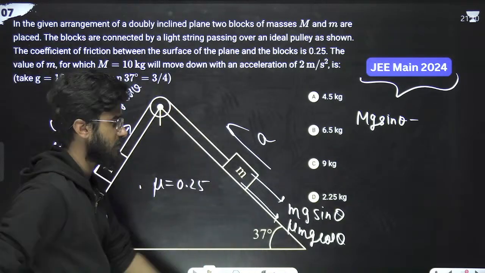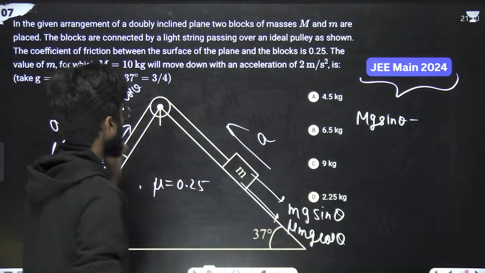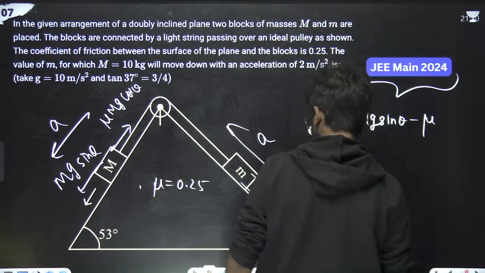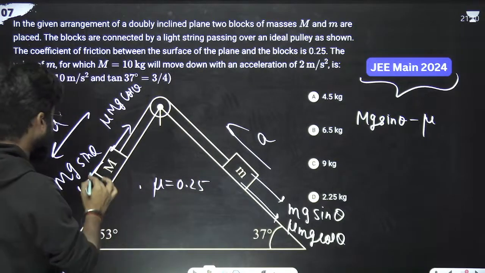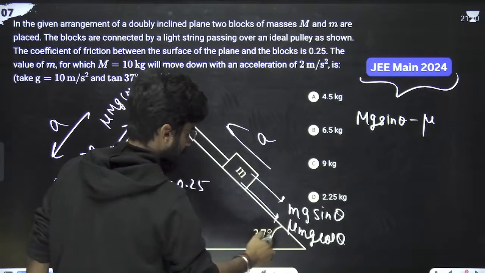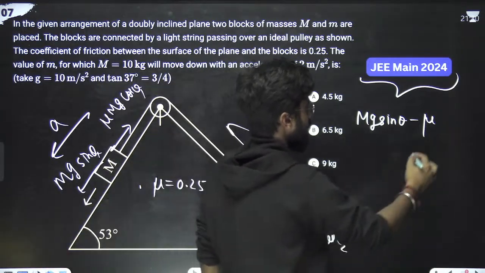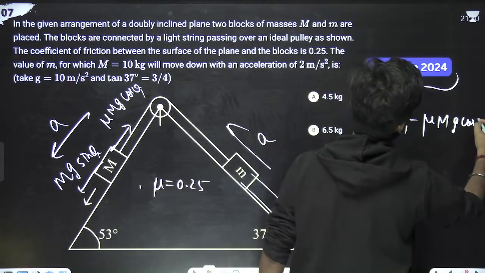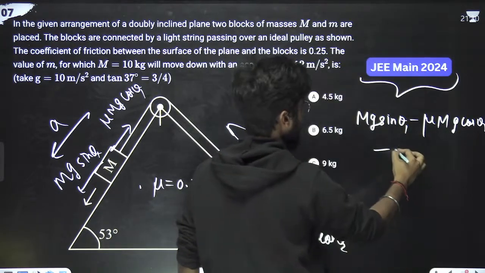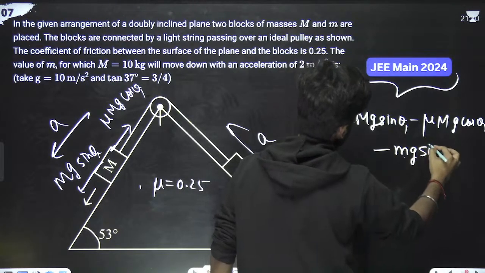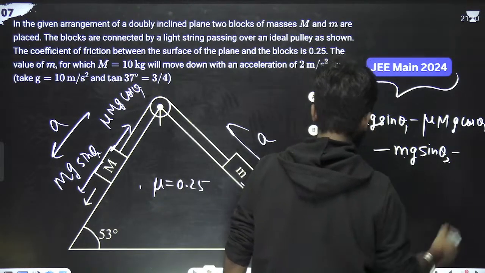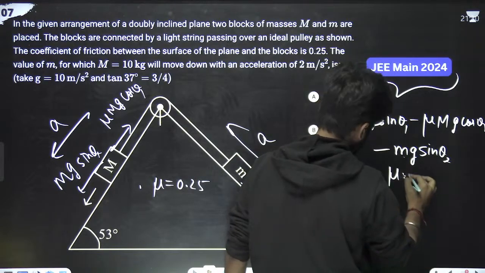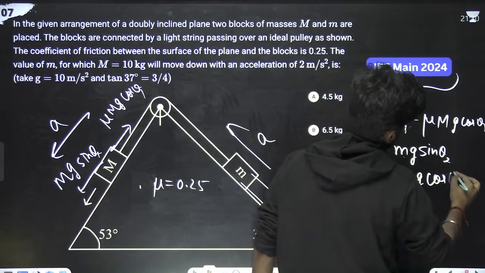Here two opposing forces, mg sin theta plus mu mg cos theta. So minus mu capital Mg sin theta. And just one more thing, it is theta 1. It is theta because the angle is different. Theta 2. Okay, so mu capital Mg cos theta 1 minus small mg sin theta 2 and minus mu small mg cos theta 2, that is equals to what?